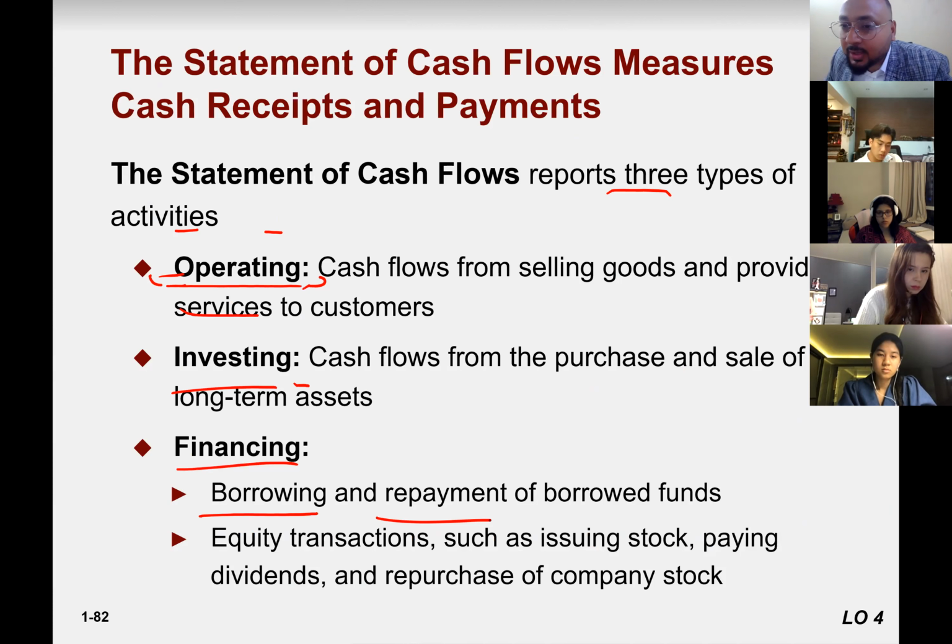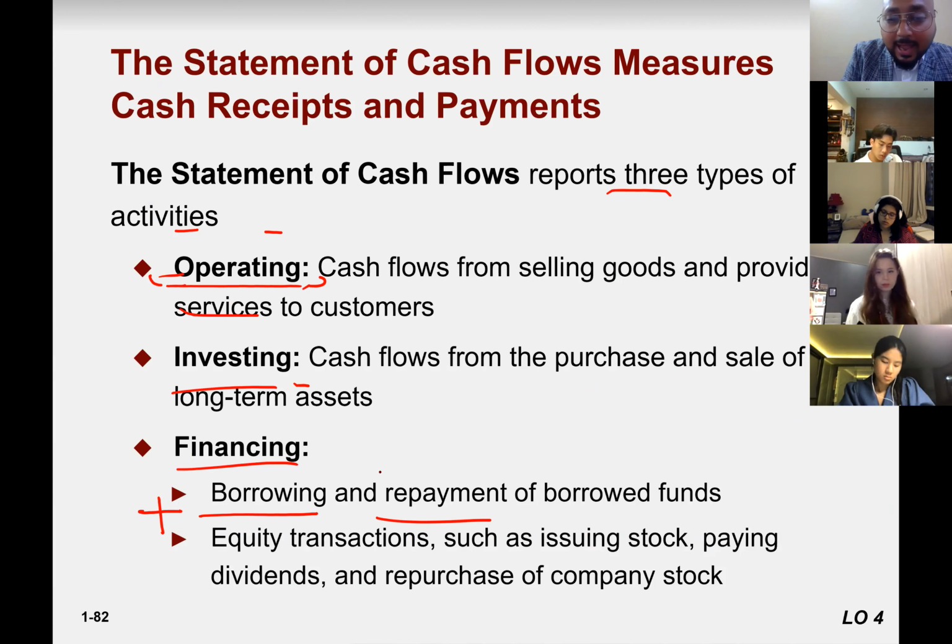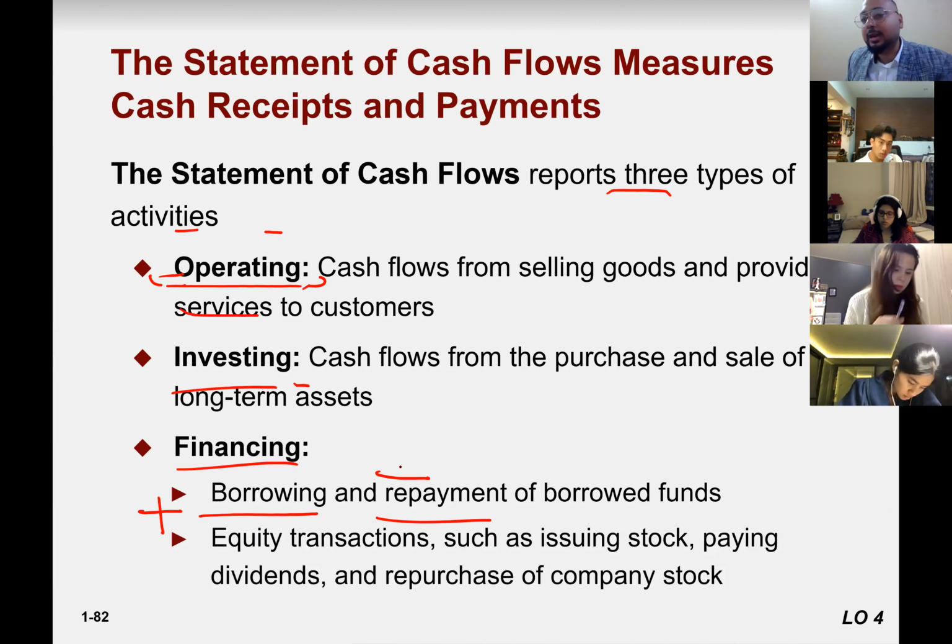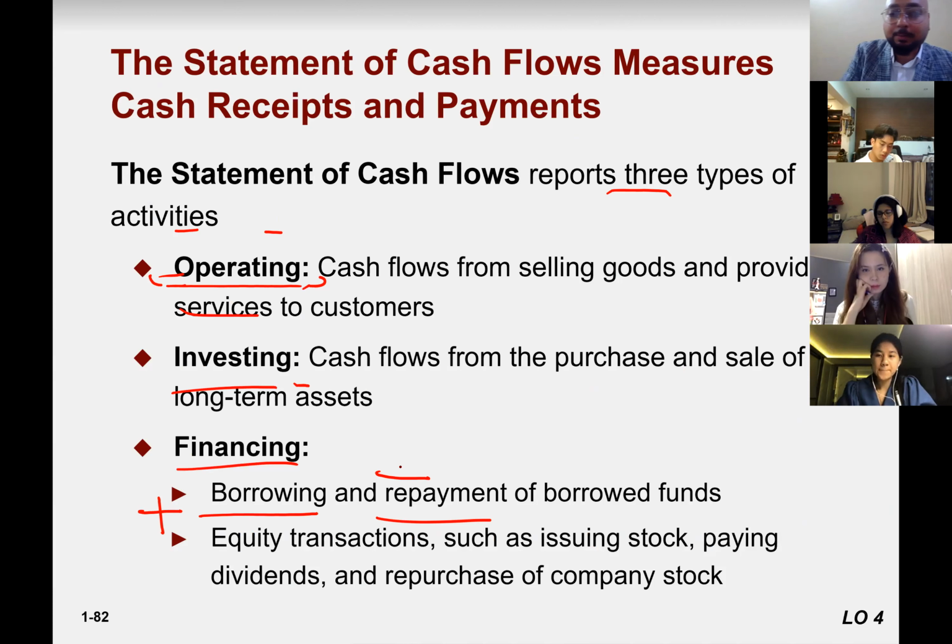Borrowing will be positive, repaying would be negative. Why? Because when you borrow, cash is coming into the business. When you repay, cash is going out from the business. So that's why it's a negative cash outflow. Borrowings, cash is coming to the business, so it is positive.